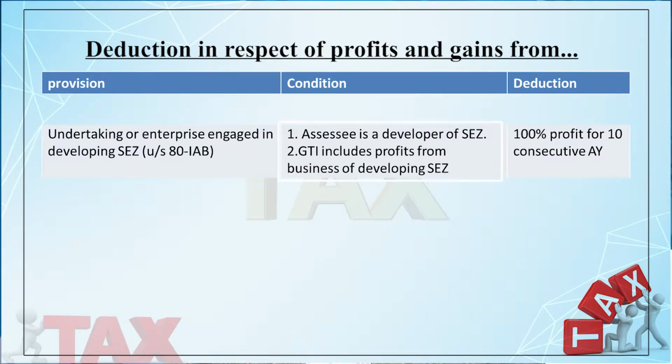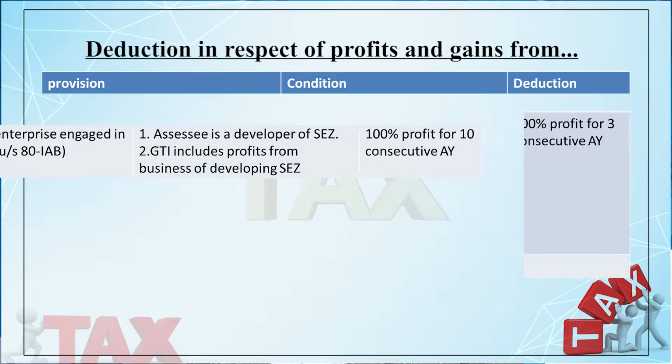So, conditions are also there. The assessee is a developer of SEZ and gross total income must include the profit from business of developing SEZ. If these conditions are fulfilled, then 100% of profit for 10 consecutive assessment years will be available for deduction.